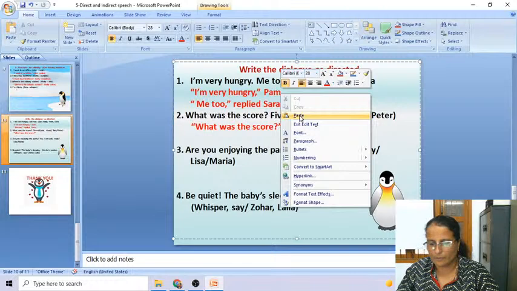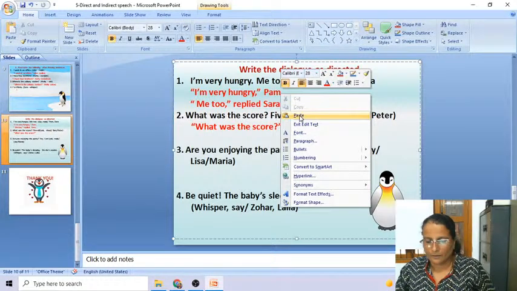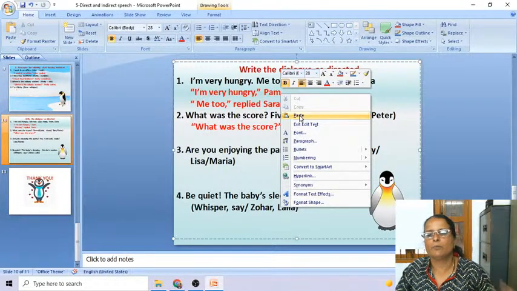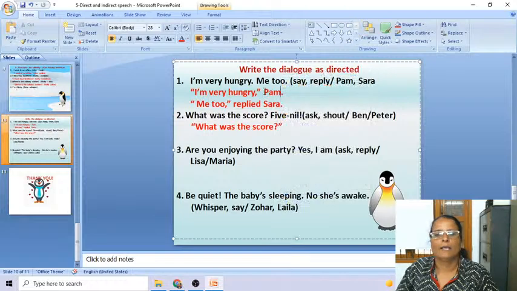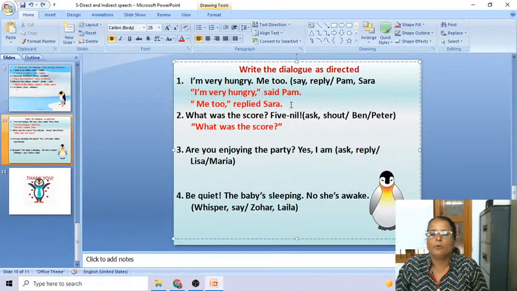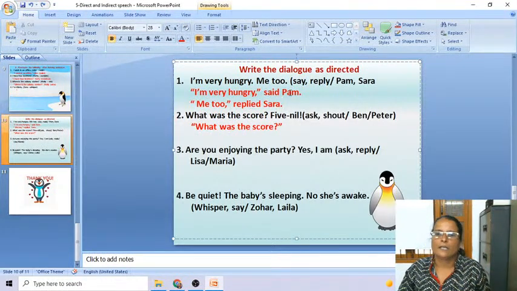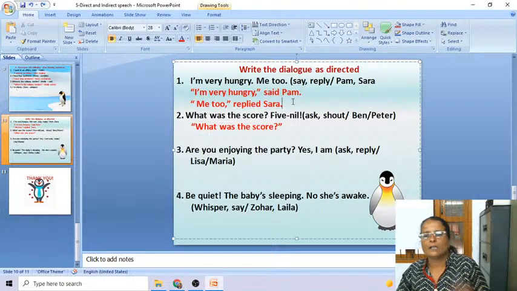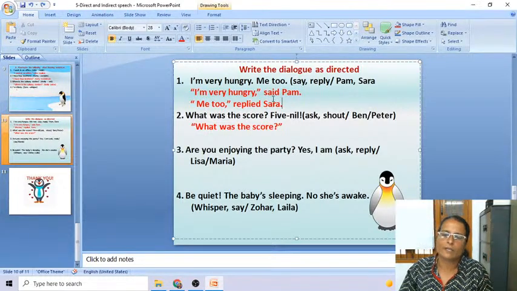You can write Pam said. I am making you practice both the styles. I have corrected you previously because I want you to do both sides. Said Pam, replied Sarah is also correct, but vice versa also you should be able to do. Pam said, Sarah replied.